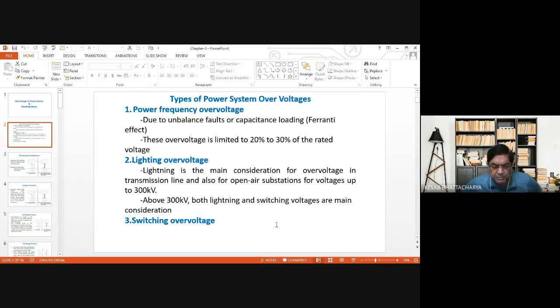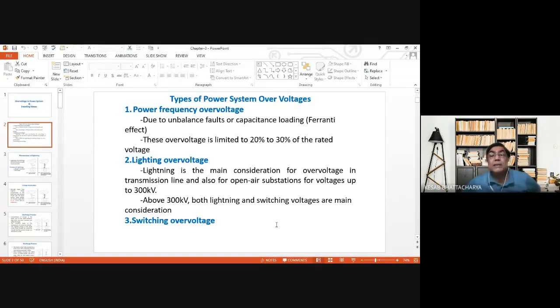To be more specific, these two overvoltages generate from certain operations in your system. On the contrary, the lightning overvoltage is a natural phenomenon. It is not directly related to the operation of the system.